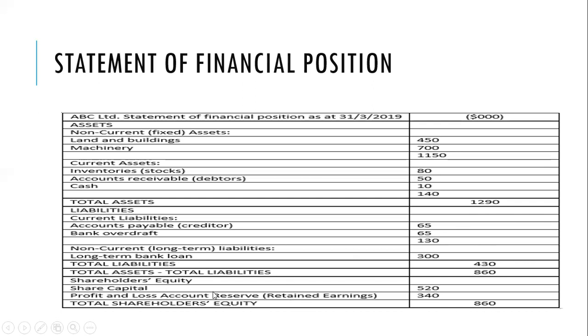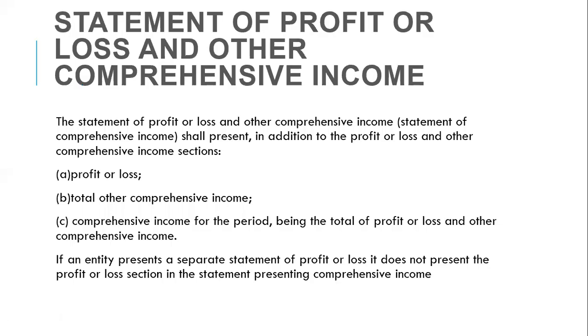Then we can look at our shareholders' equity. So share capital is noted. The profit and loss account reserve, that is the retained earnings. Then we add that together, we get total shareholders' equity, which of course must balance with our net assets. So this is a very simplified statement of financial position, and is very much in line with IAS 1. Then, of course, we have to report our income for the year.